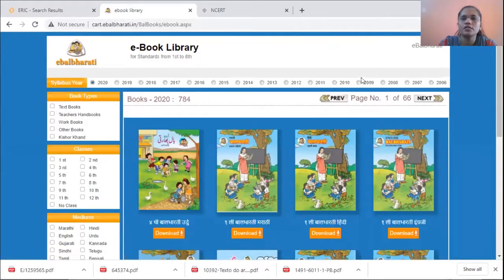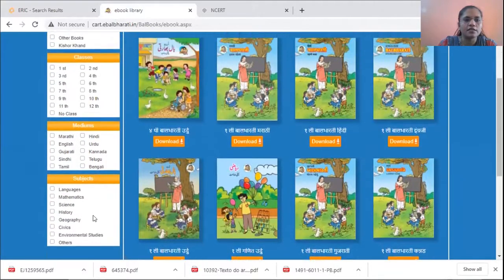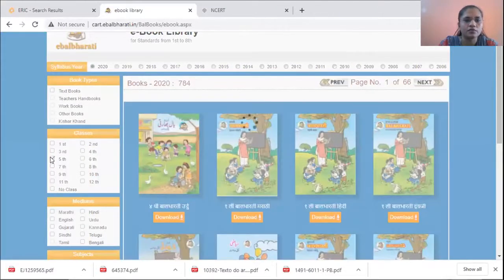From 2006, they have the collection of SSC board textbooks. They have given class-wise collection also. Then medium, English medium, Marathi medium, then again subject. So how to use this website? If you want to see 5th standard books, click on 5th standard.